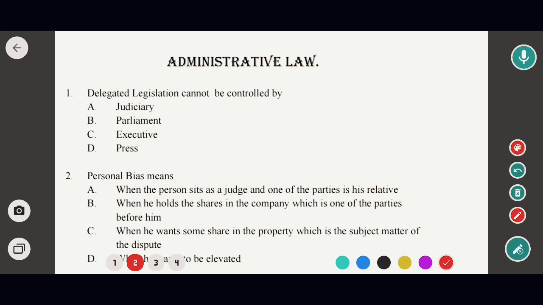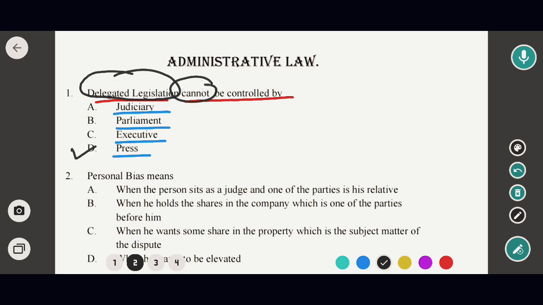So the first question is, delegated legislations cannot be controlled by. Options are judiciary, parliament, executive and press. So in this case the correct option would be option D. That means delegated legislation cannot be controlled by press.